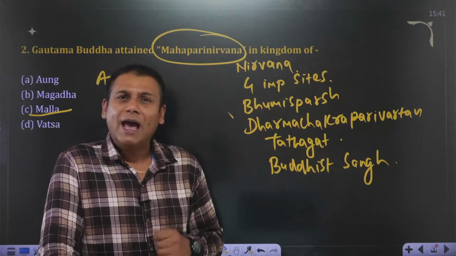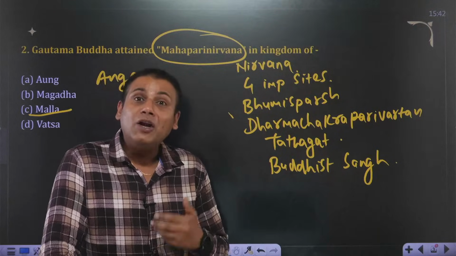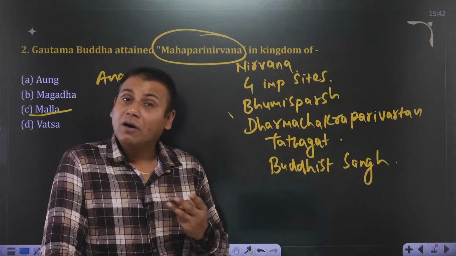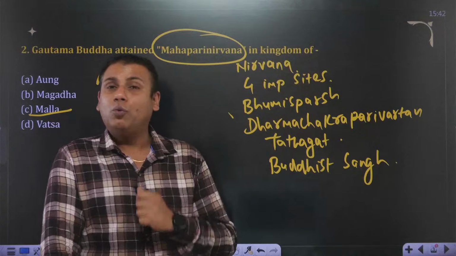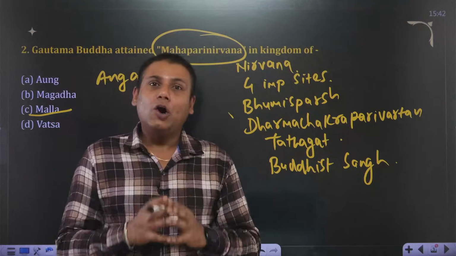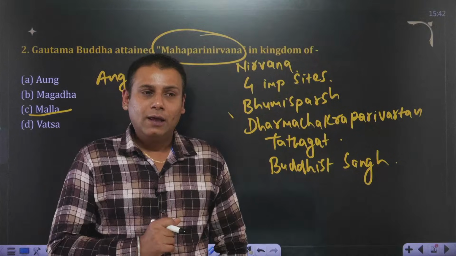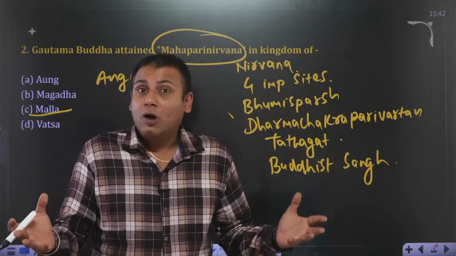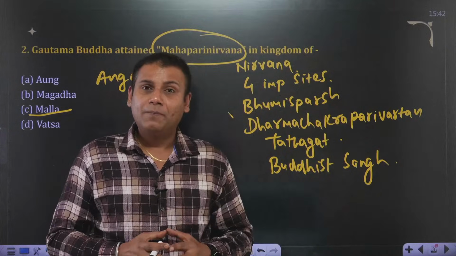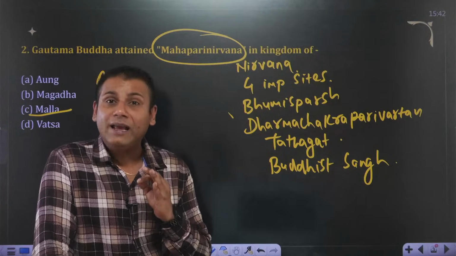First one was an old man bent with age. Second one, a sick man groaning with pain. Third one, a corpse or a dead body. And finally, the fourth one, an ascetic or a sannyasi. And he was very much fascinated towards that sannyasi. When there is so much dukh, pain and suffering in this world, how come he's so calm, cool and composed? And at the age of 29, he decides to renounce his worldly life.